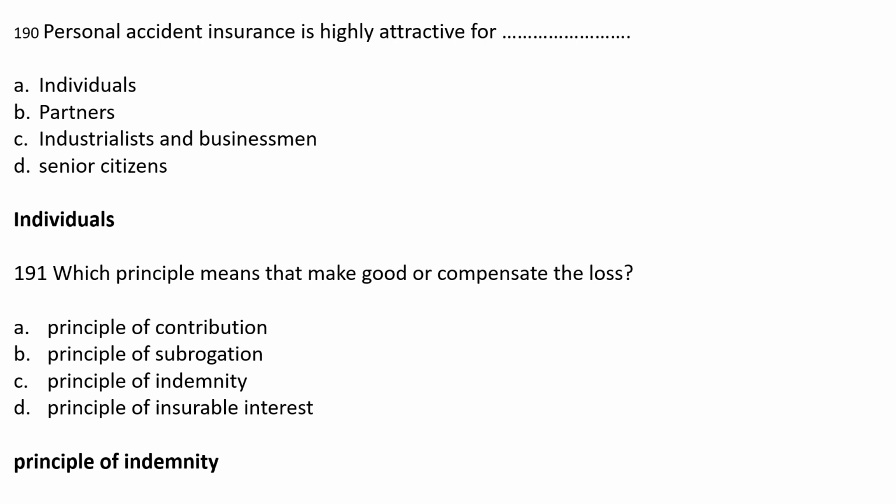Which principle means to make good or compensate the loss? Option A, principle of contribution. Option B, principle of subrogation. Option C, principle of identity. Option D, principle of insurable interest. These are all principles between the insured person and the insurance company. So this is a mutual contract between two parties, and based on this there are certain principles. Which principle means to make good or compensate the loss? It is the principle of indemnity.